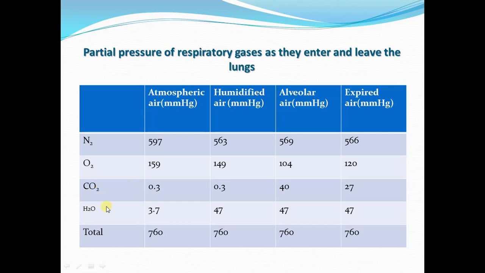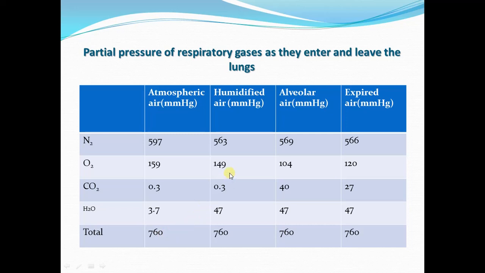And if the air is humidified completely, as it occurs when we inhale it and it passes through the airways, the vapor pressure of water is 47 millimeter of mercury, and in the air the average water pressure is 3.7. So this gives a total of 760 millimeter of mercury of the atmospheric pressure at sea level.